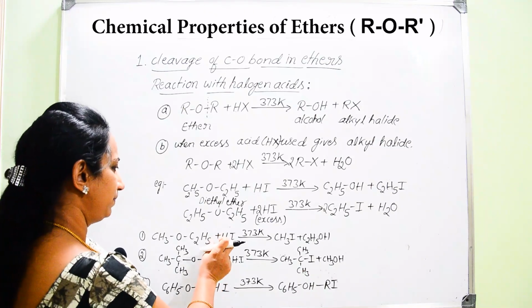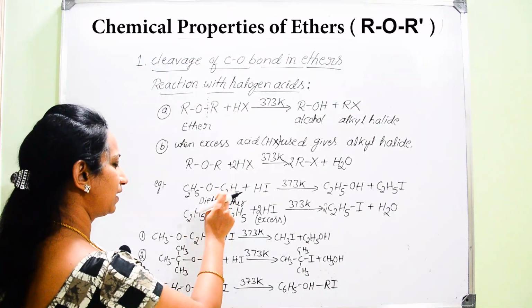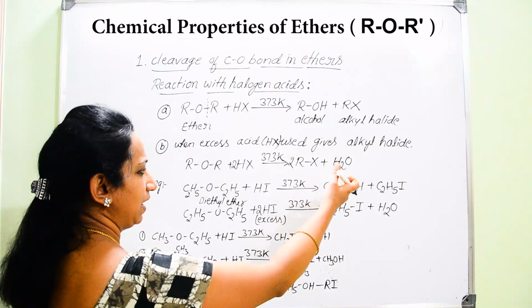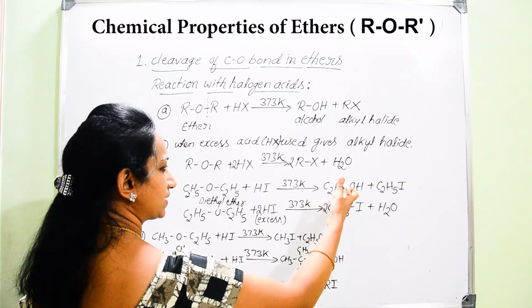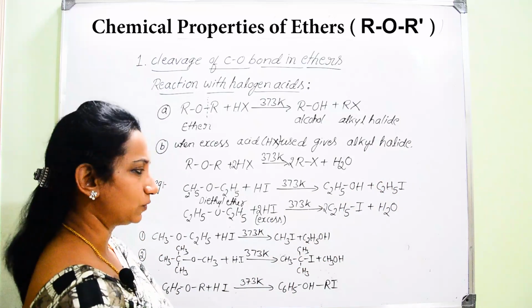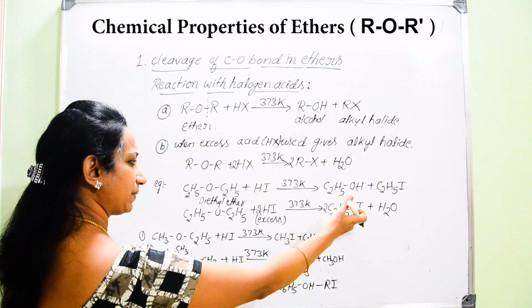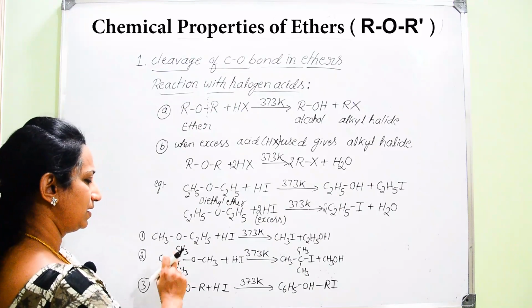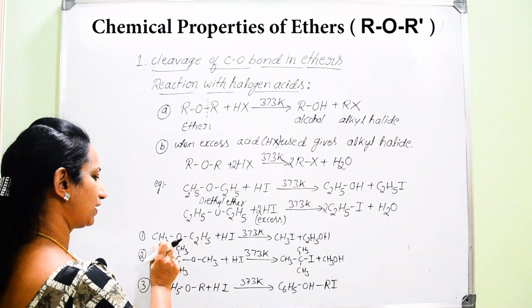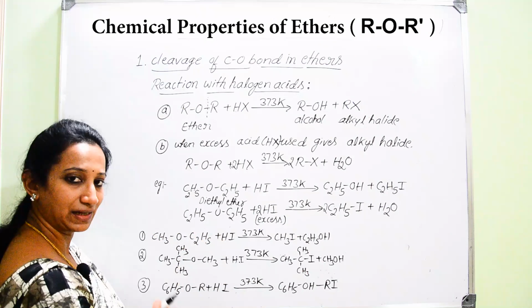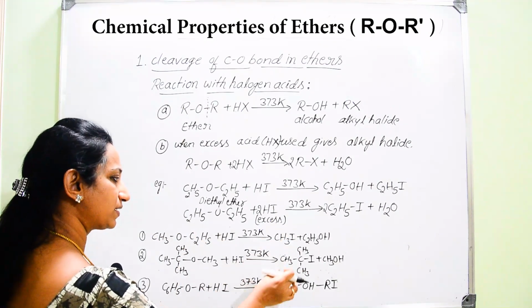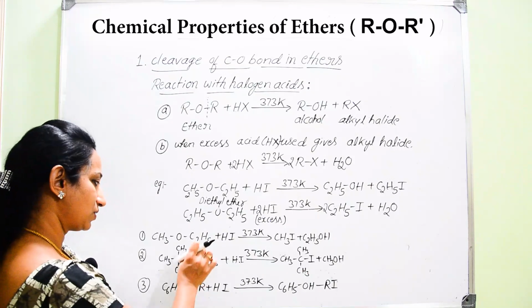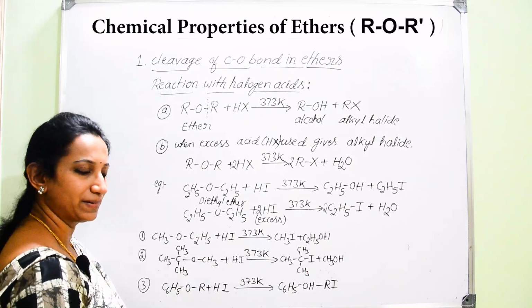And if you consider, here there are identical alkyl groups, so you will get alcohol and iodide with the same identical alkyl groups, and here you will get a similar type of product. But in case of mixed ethers, that is, one side there is one alkyl group, another side a different alkyl group, then how are we going to decide which will make iodide and which will make alcohol? So now we can go for such examples.